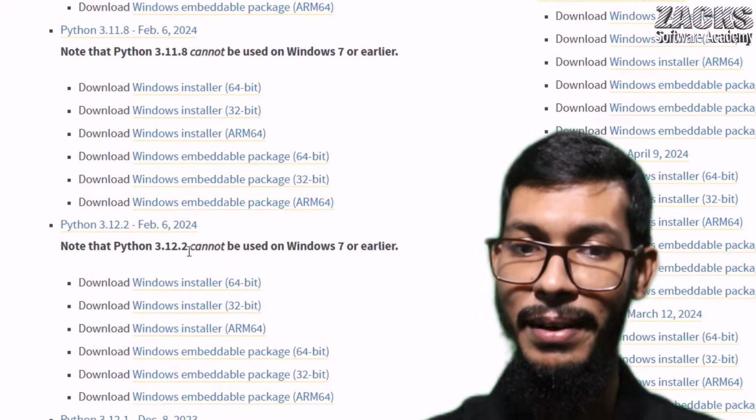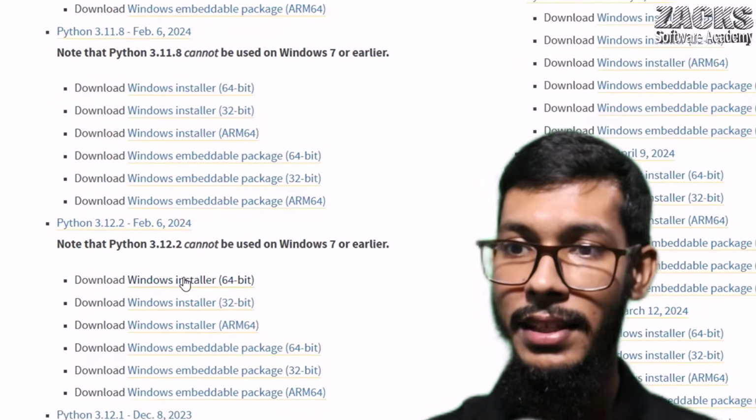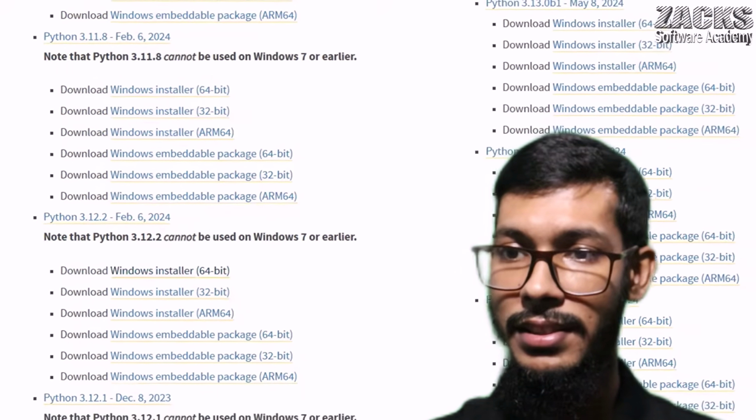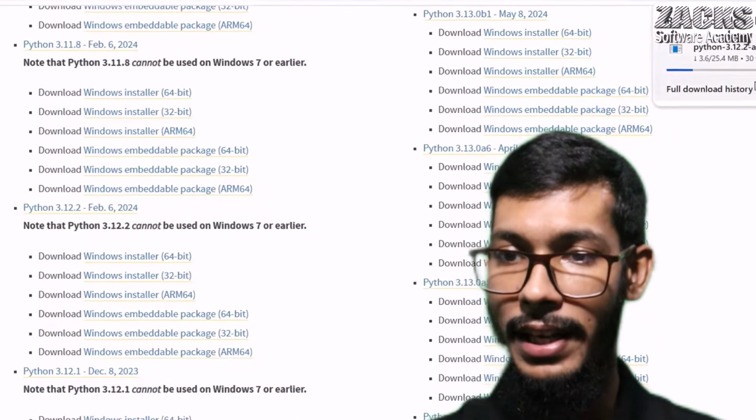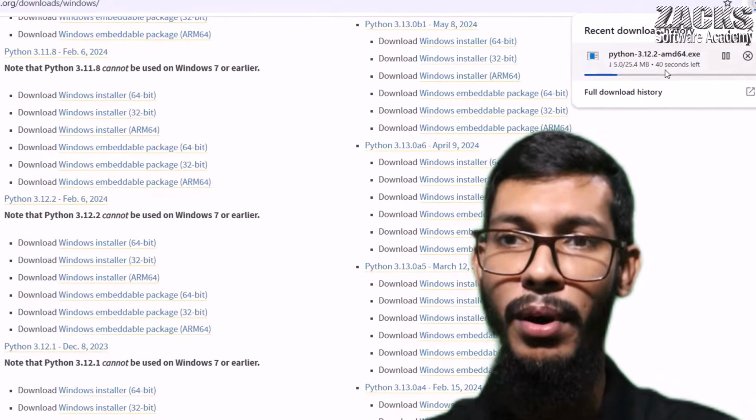Minor version is 12 and the micro version is 2, right? Simply let me click here. Okay, let me wait. Okay, it is downloading, right? I hope there is no question up to now, but no problem.